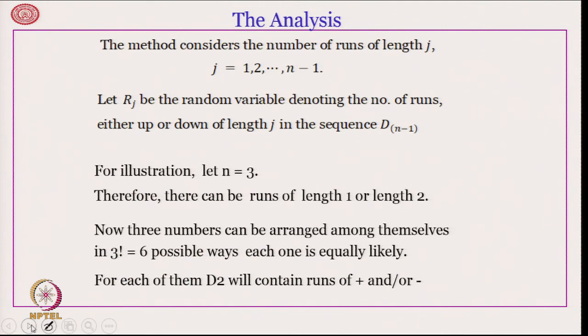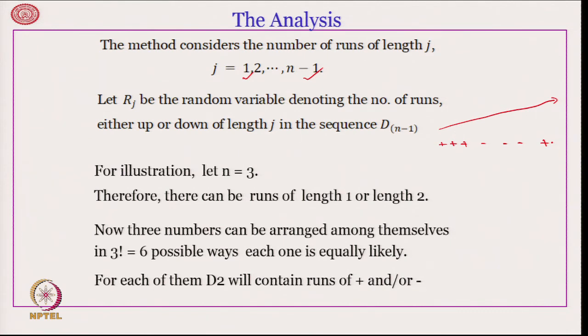So, the method considers the number of runs of length j, j equal to 1, 2, 3 up to n minus 1, because the length of a run can be 1, can be 2, or maximum it can be n minus 1. If the entire data is showing an upward trend, there will be one run of length n minus 1, all plus. For illustration, let n be equal to 3, therefore, there can be runs of length 1 or 2.